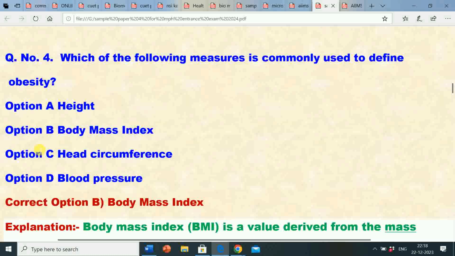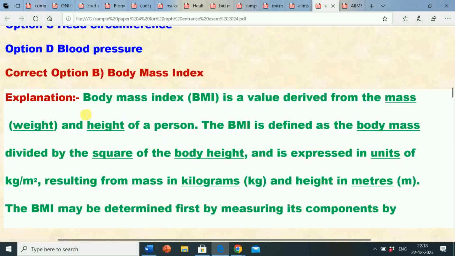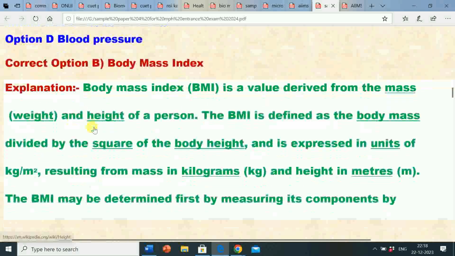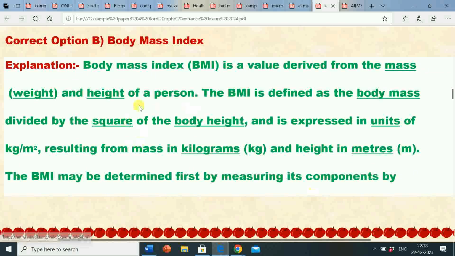So the correct answer is option B, body mass index, that is BMI. BMI is commonly used to define obesity. Its explanation is: body mass index, BMI, is a value derived from the mass, that is weight, and height of a person.